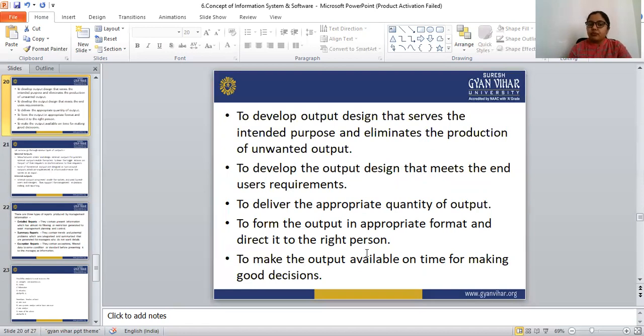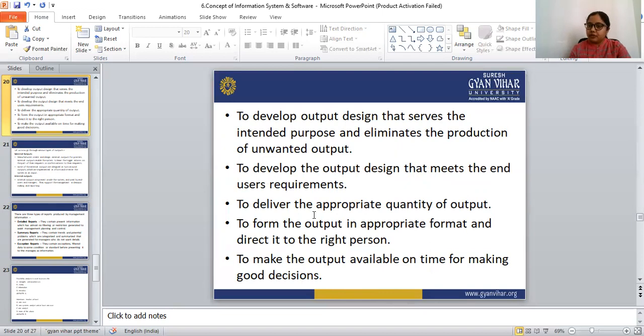Next is to make the output available on time for making good decisions. The designer makes sure that the output is available on time for making a good decision. So these are some objectives of the output design.